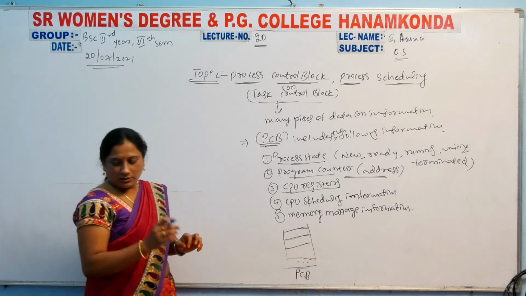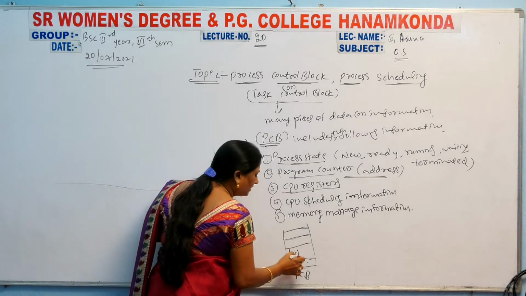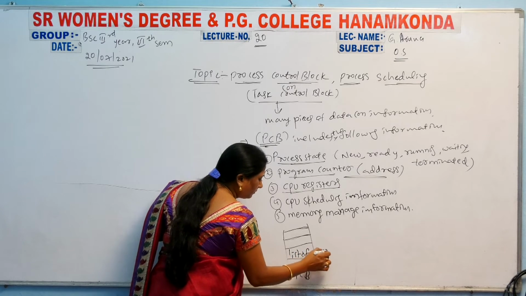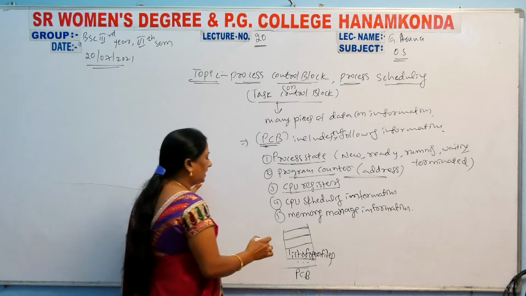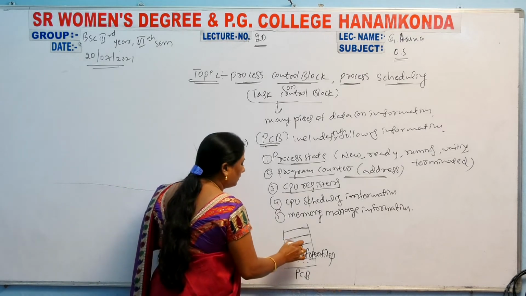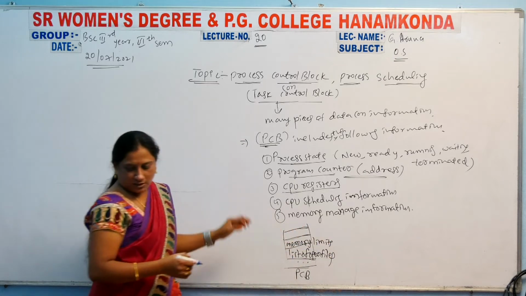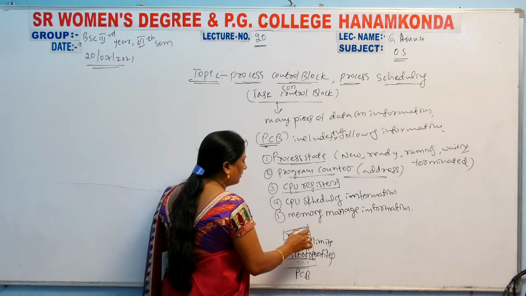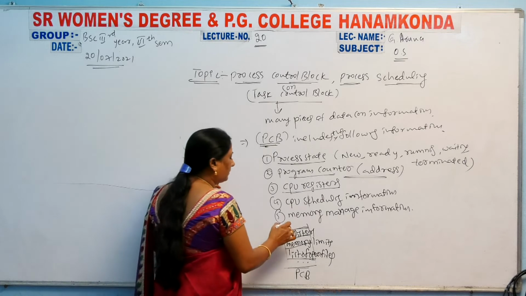The list of open files is there, then the memory limits, then the registers, and next the program counter.